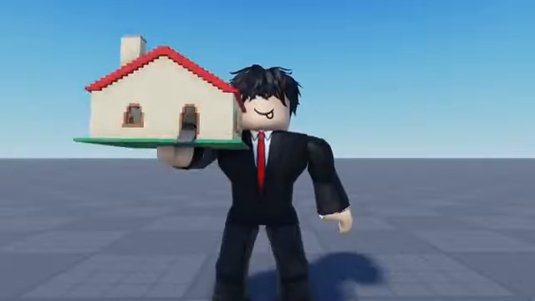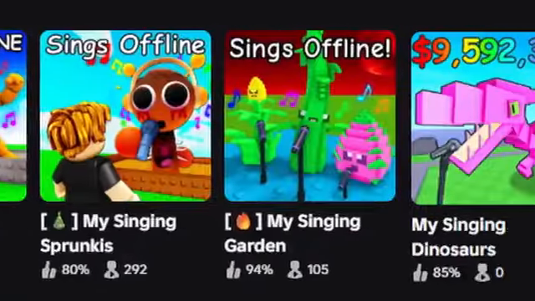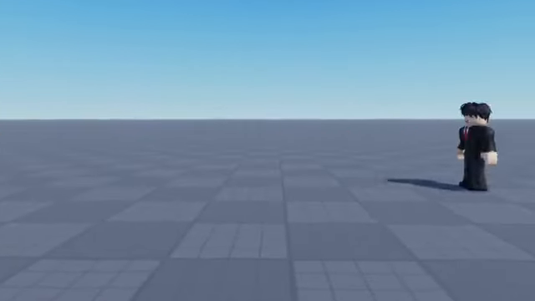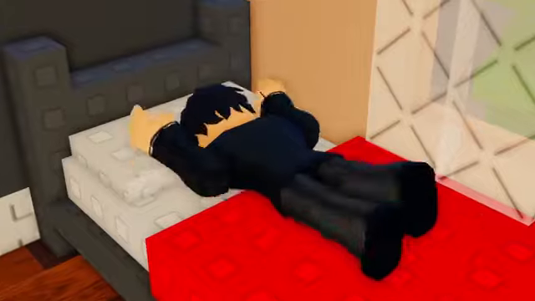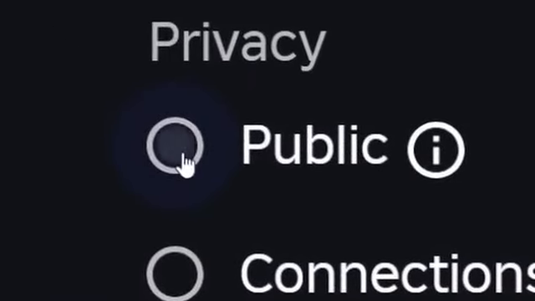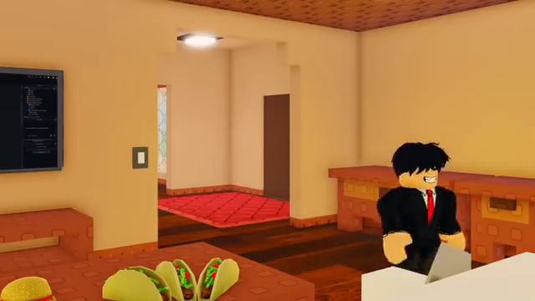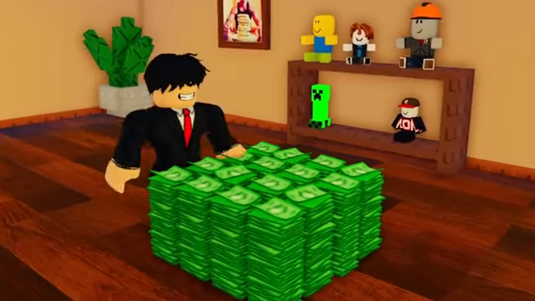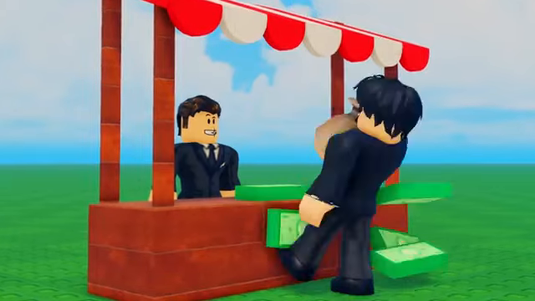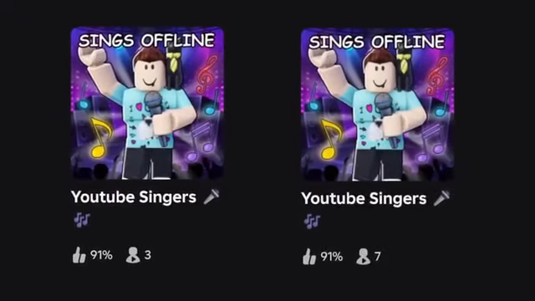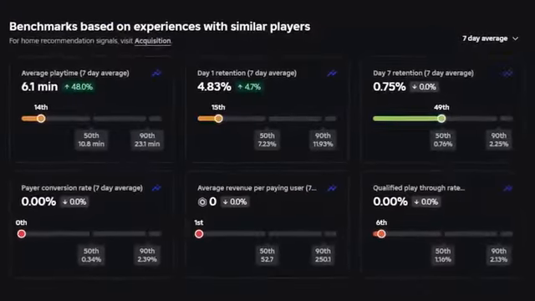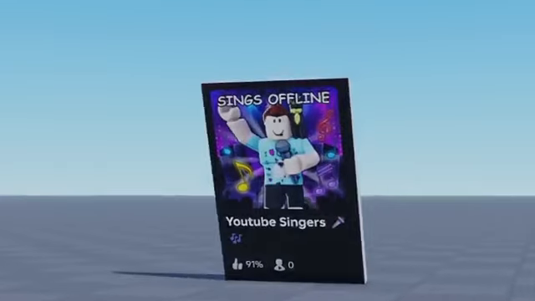However, by the time I finished, there were already so many other singing games made, and I was so late to the trend. I thought this game failed for sure, yet still, I released it. I then went ahead and invested most of the Robux I made from Swim Clickers into advertisements. After the first week of ads running, it didn't really give me much. The game was only averaging 3 to 8 players daily and the stats were mediocre.